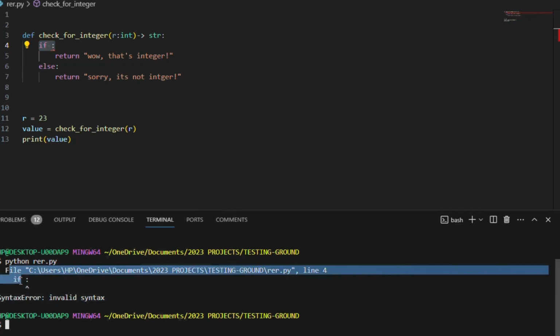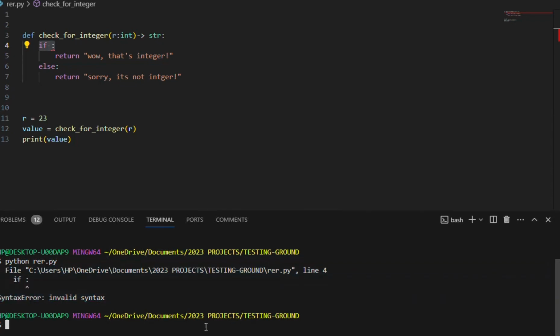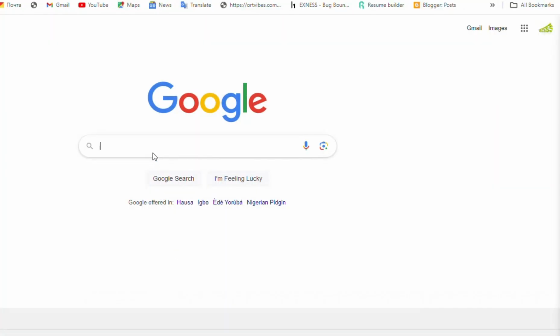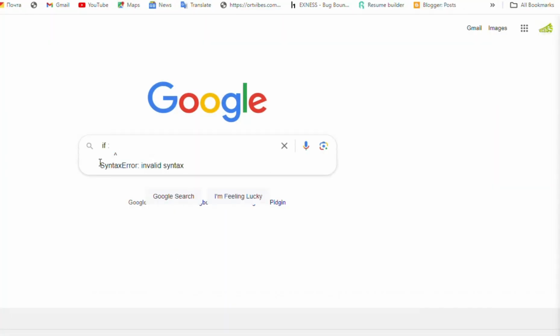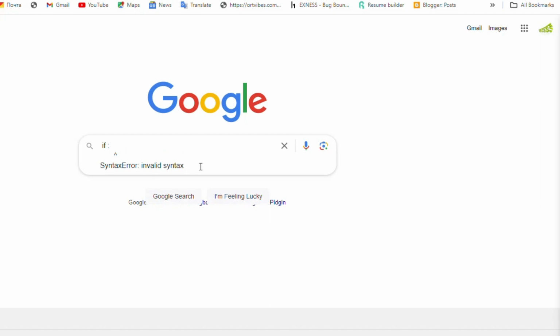So this is what I'm talking about. This is the error message. I want to copy it and place it inside Google. This is where I'll place the error message. When I place it, it will be in this form. I'll place an air quote, meaning a quotation mark, before the first character of the error message. Then I'll place another quote at the last character of the error message.